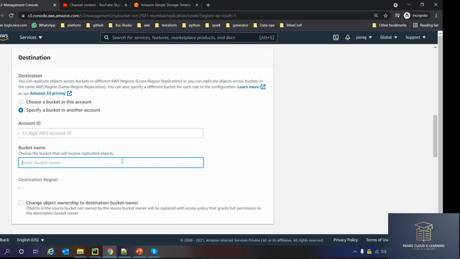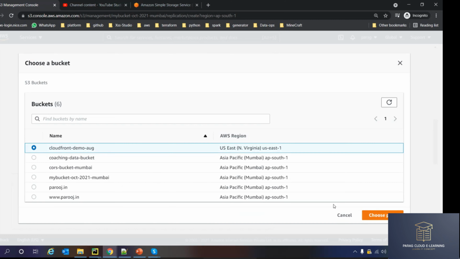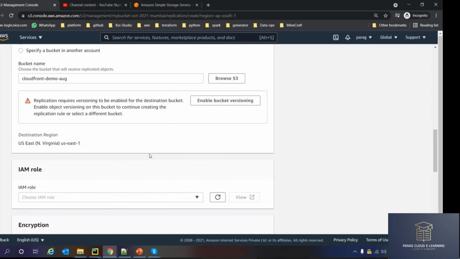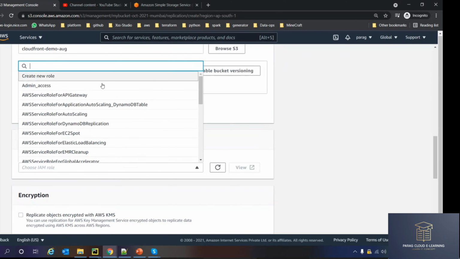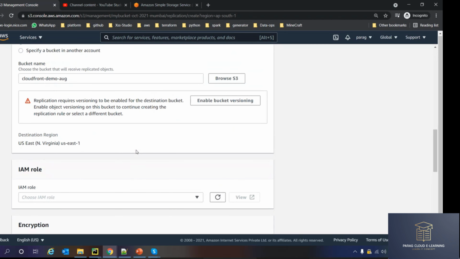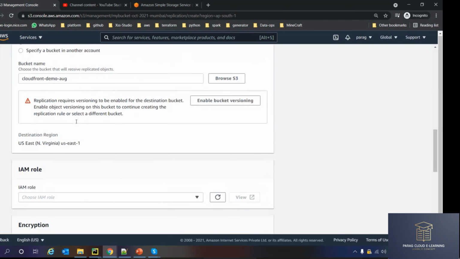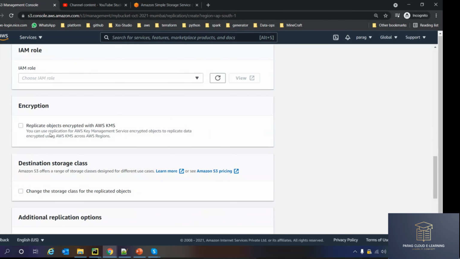That also we can configure. So I can give the target bucket. I have to give some role. The role is needed so that the source S3 bucket can copy the content to another bucket.